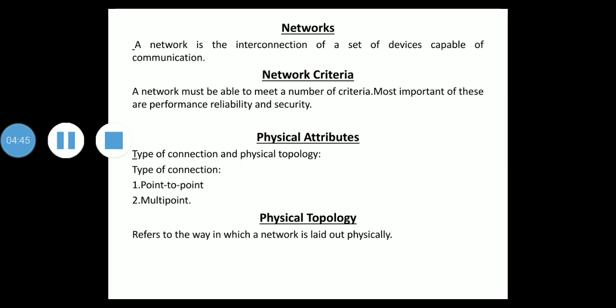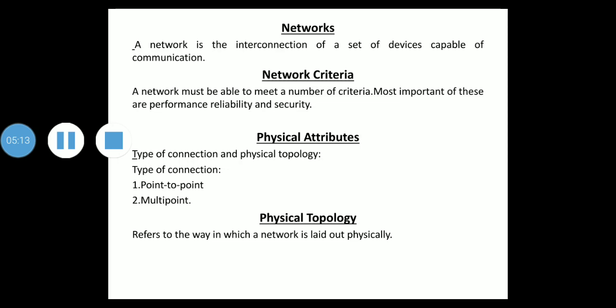If communication has to occur, the two devices must be connected in some way to the same link at the same time. The two possible types of connections are point to point and multi-point. A point-to-point connection provides a dedicated link between two devices.